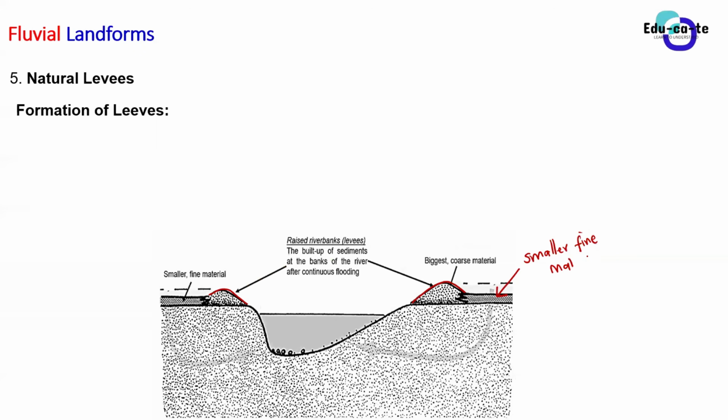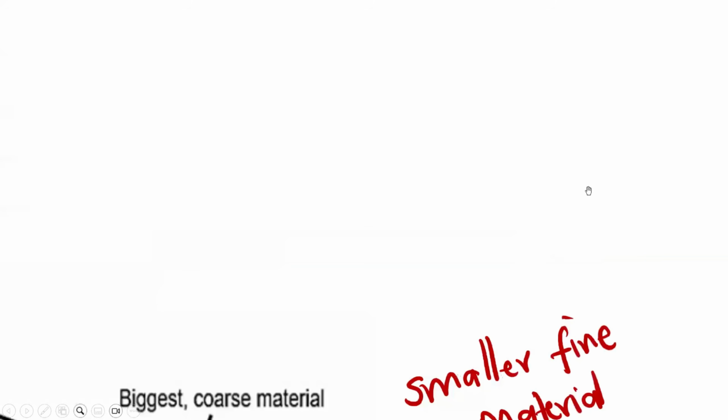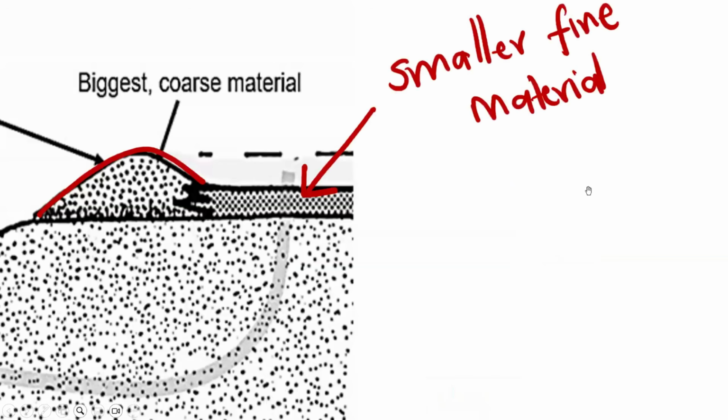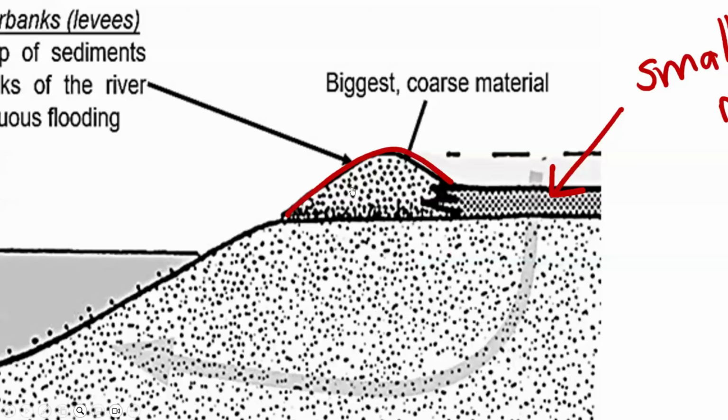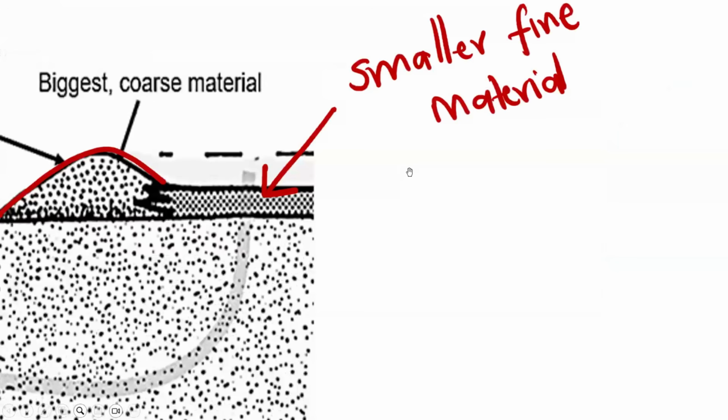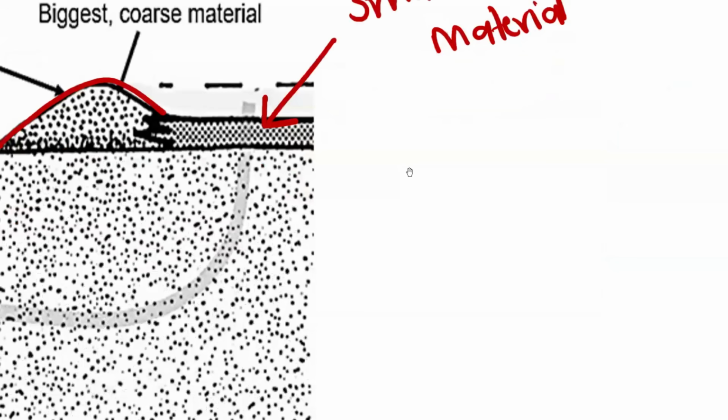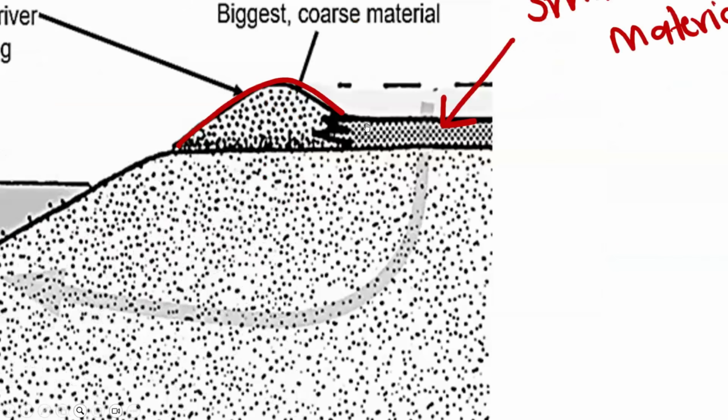So the bigger rocks are closer to the river. They are the ones that actually make the levee become higher, a higher lying ground. Then the smaller rocks and the smaller fine material, those are easy to erode. You find them occupying the other side here.